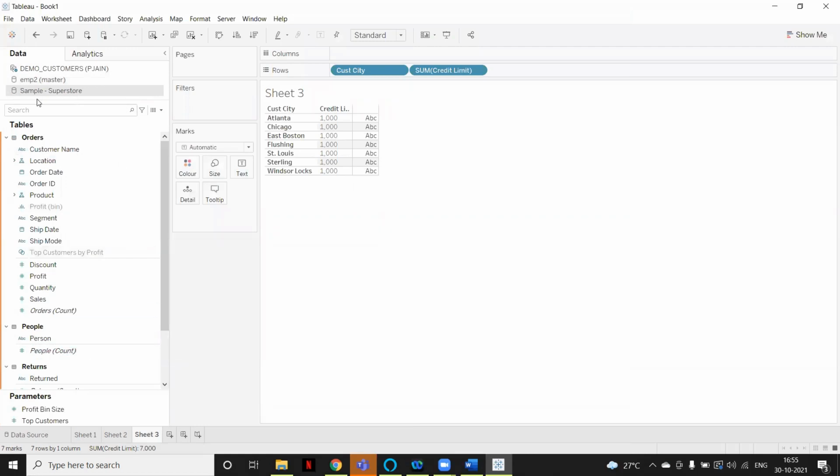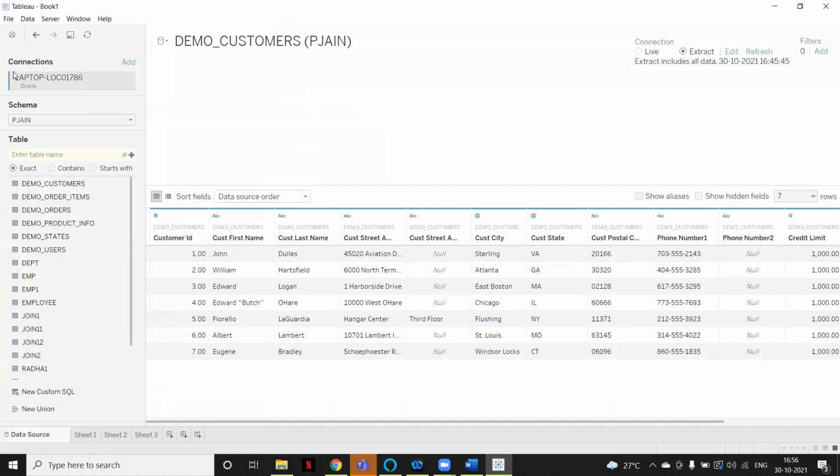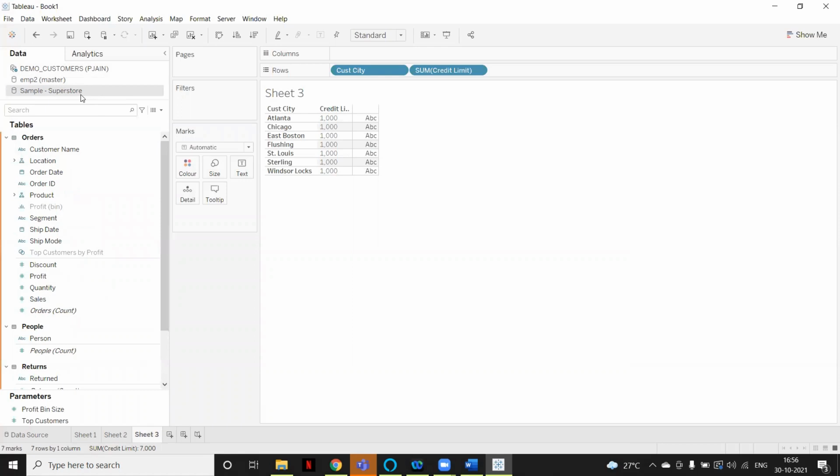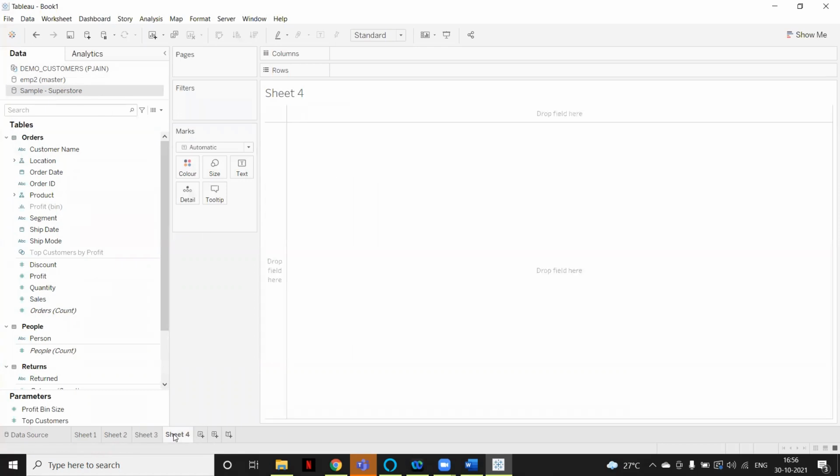If you see live and extract, we have just understood. By seeing the icon also you can identify. This sample superstore is showing one cylinder, whereas the demo customer is showing two cylinders. So one is for the live connection and two is for the extract connection. Whatever number of data sources you want to add, you can add, and you can create a report on that data source. Is this clear till now?